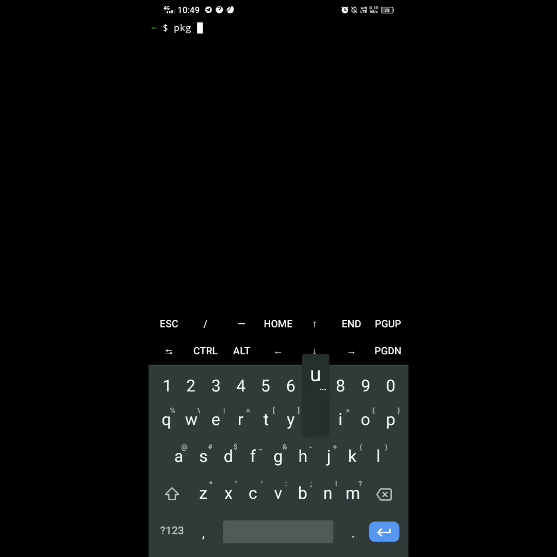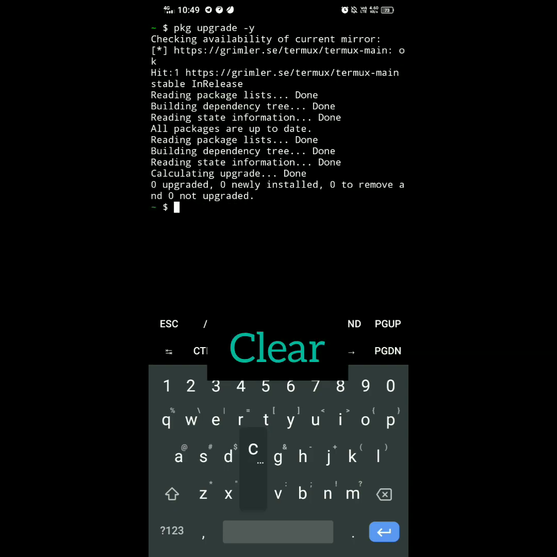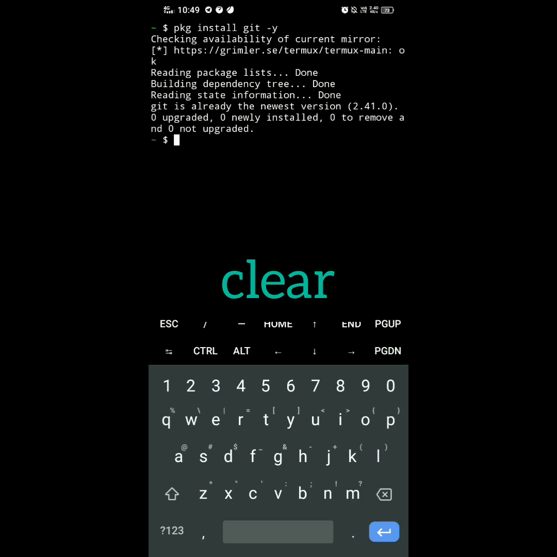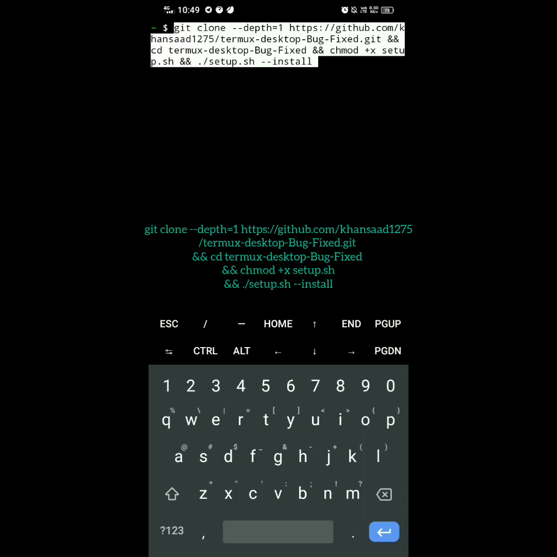pkg upgrade. This command is used for upgrading the packages. pkg install git. This command is used to download or clone GitHub tools. git clone --depth=1.